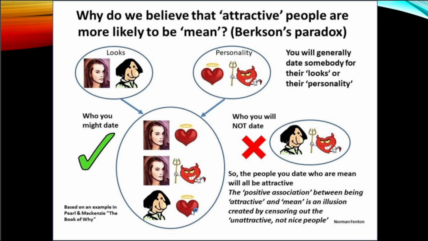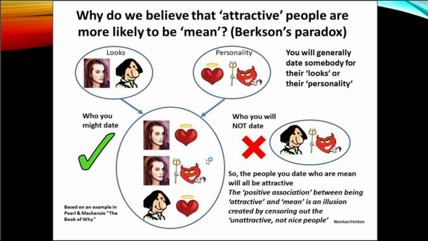But what don't you date? Unattractive people who are also mean. This group is filtered out. So in the people you do date, the attractive ones are split across kind or nice people and mean people.